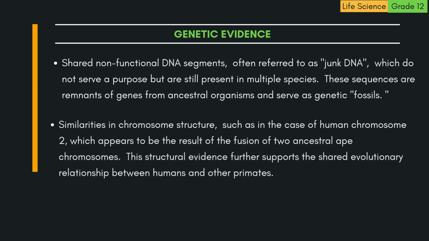C. Similarities in chromosome structure, such as in the case of human chromosome 2, which appears to be the result of the fusion of two ancestral ape chromosomes. This structural evidence further supports the shared evolutionary relationship between humans and other primates.